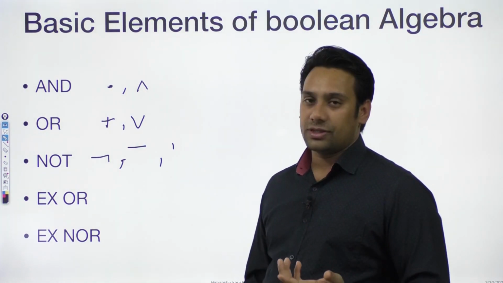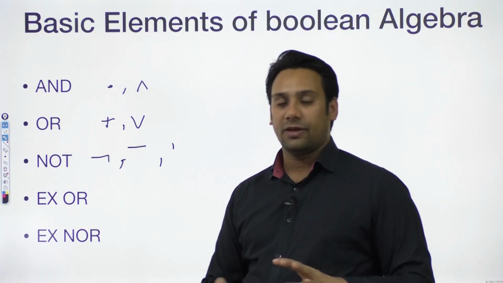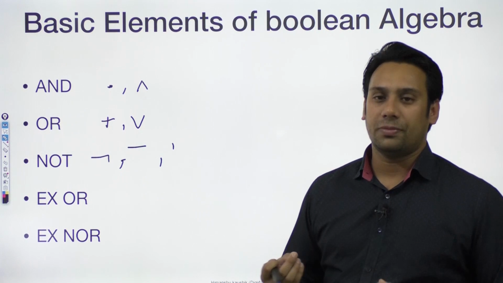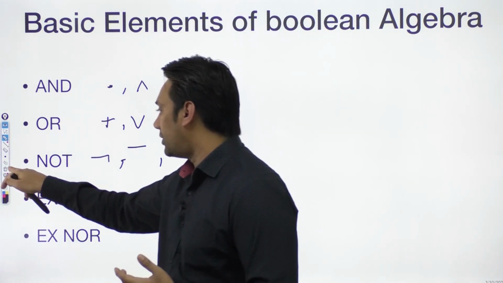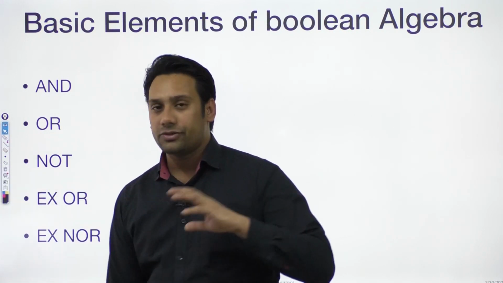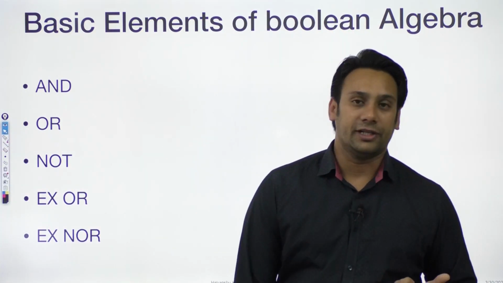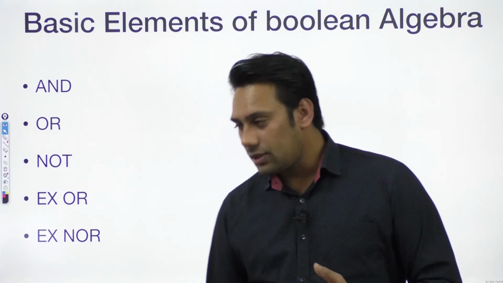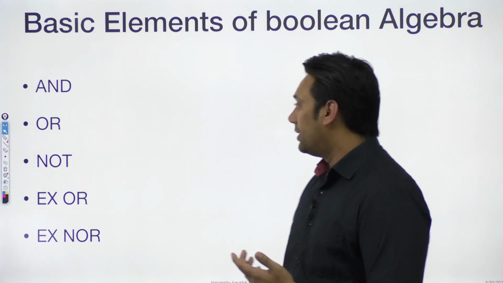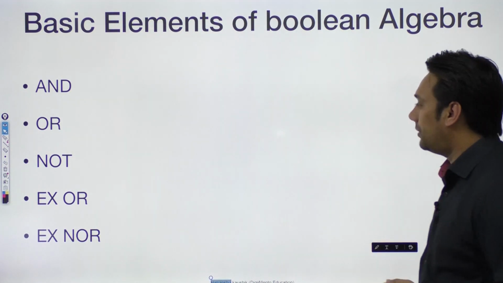Then we have XOR operations. Right now, just for simplicity, we are going to follow the same notation. For XOR operations, we have different notations in different scenarios and different books. Because it is not necessary that you have only this kind of Boolean algebra. You can have different structures of Boolean algebra. There are many structures of Boolean algebra. Let me explain with the help of an example here.